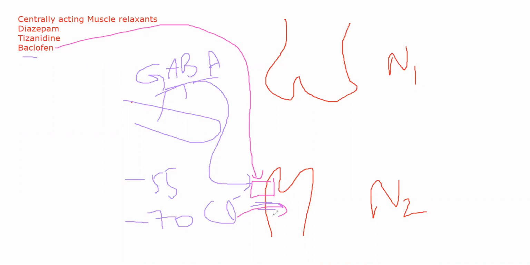Diazepam, on the other hand, is slightly different. It will make the receptor more attractive for GABA. It will increase the chances of GABA attaching to your GABAergic receptor. Slightly different, but both of them will cause hyperpolarization, because of which impulse transmission does not occur.